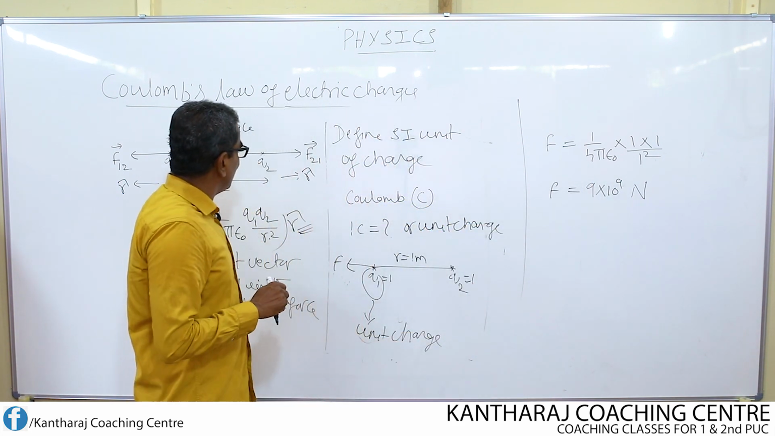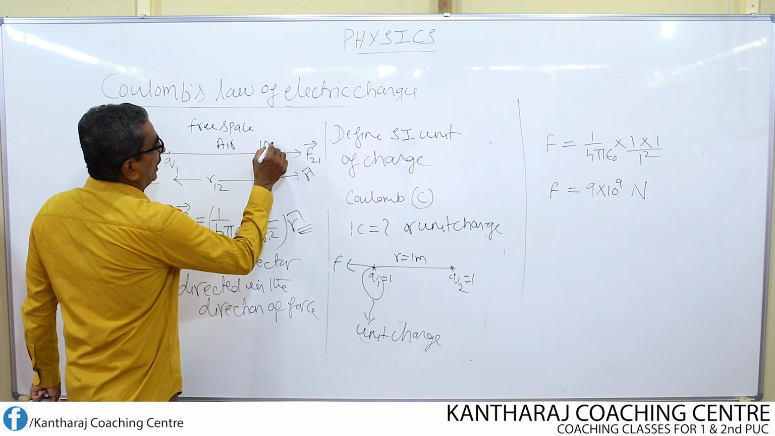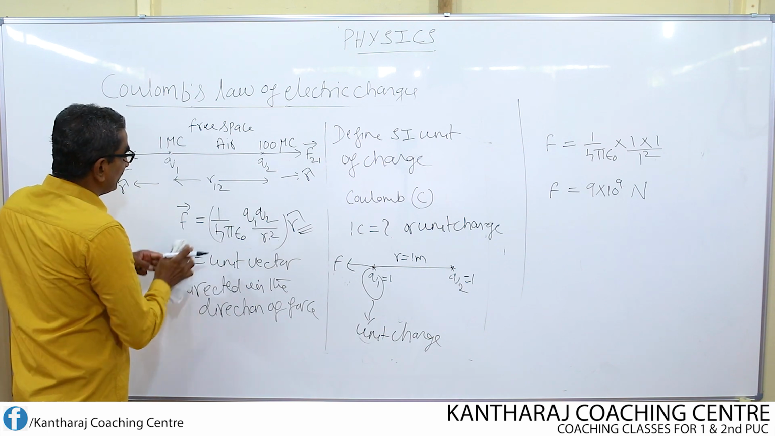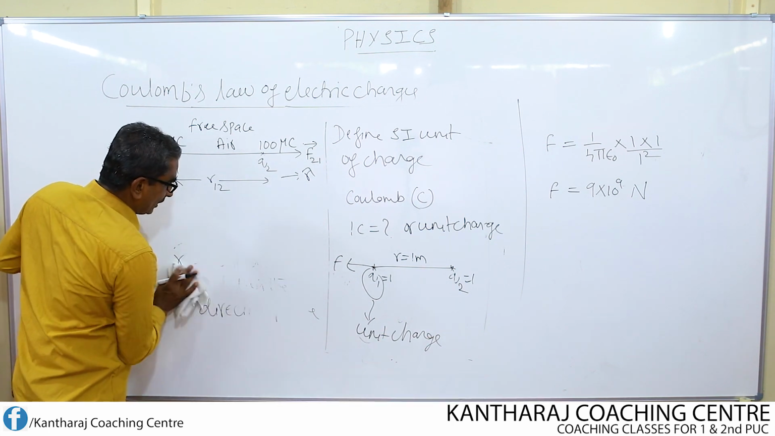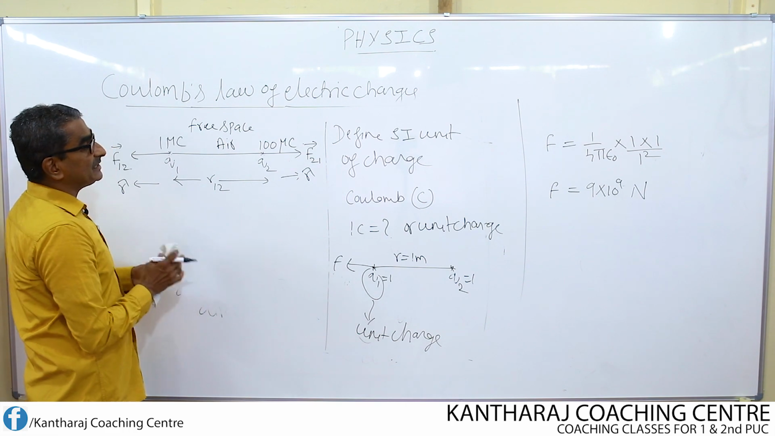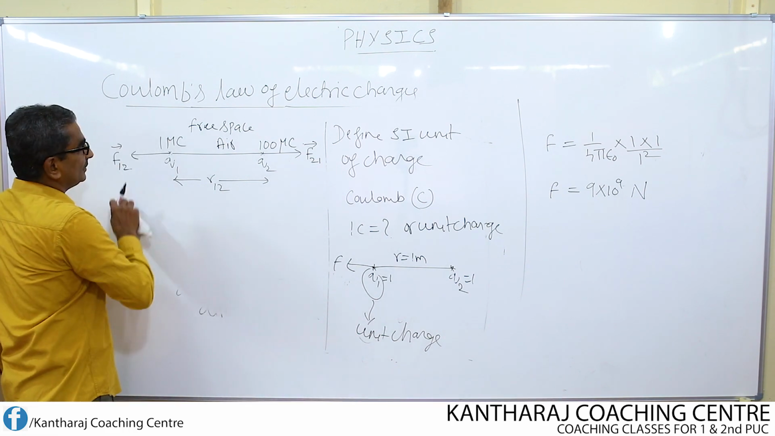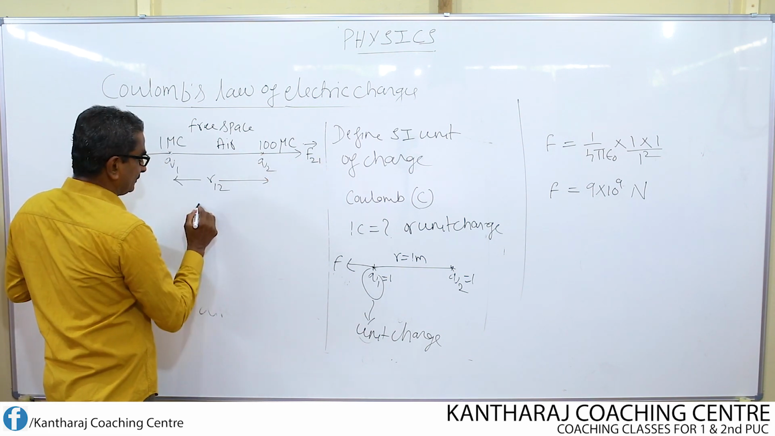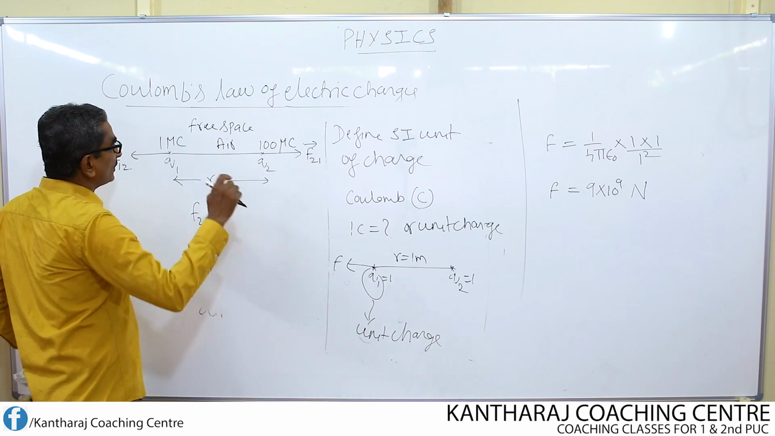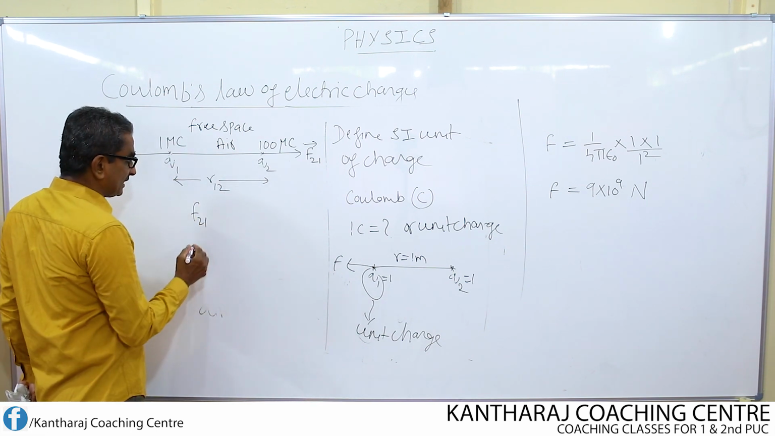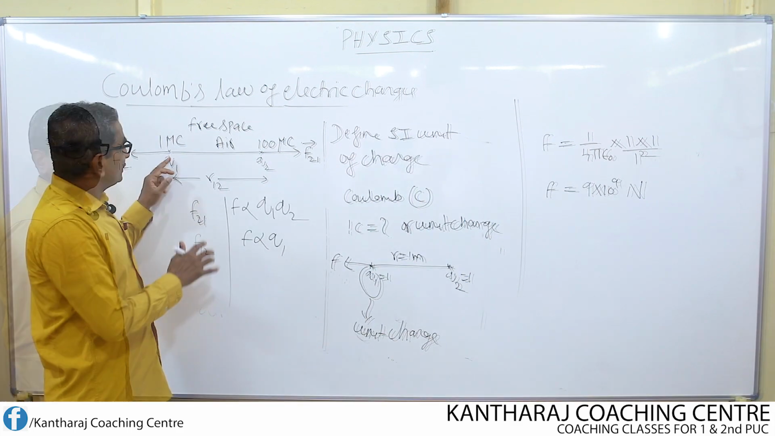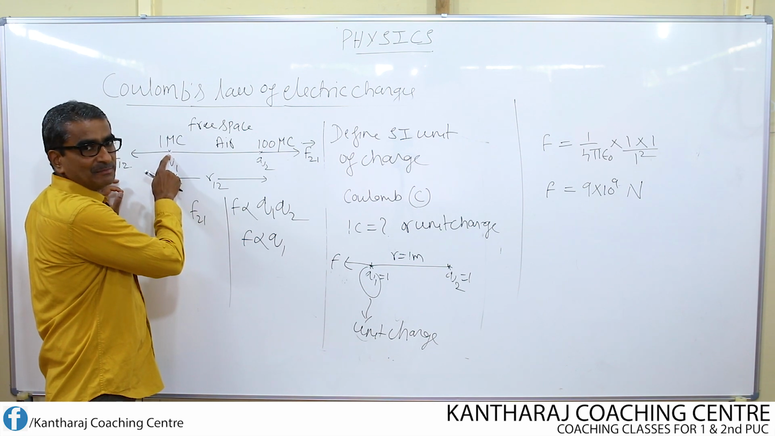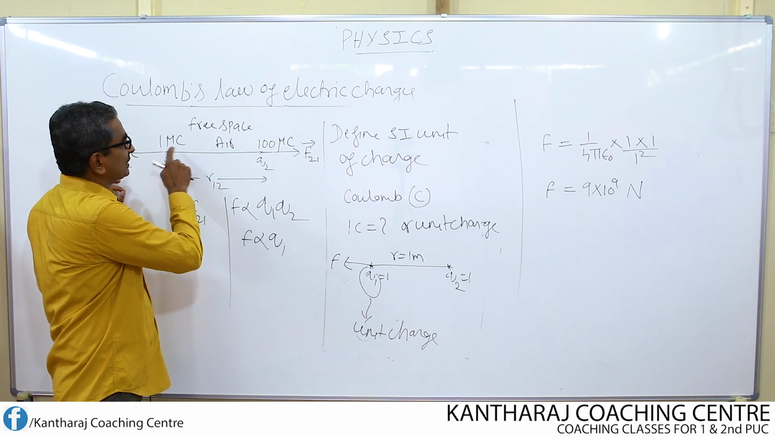One simple question here. Suppose this charge is of 100 microcoulomb and this charge is of only 1 microcoulomb, then on which charge is the magnitude of the force maximum? Force acting on this charge due to 1 microcoulomb of charge is F21. Force acting on this charge due to this charge is F12. We just want to know whether the force acting on this charge is maximum or on this charge it is maximum, because the magnitudes of the charges are different.